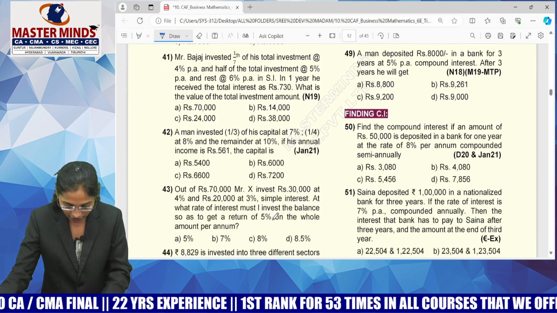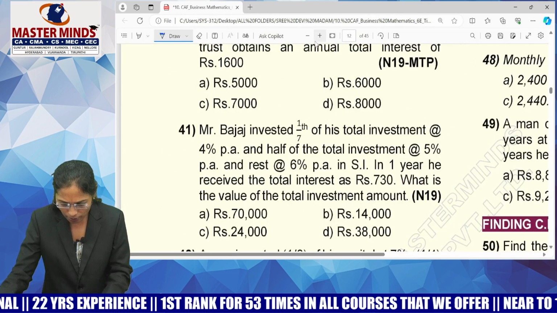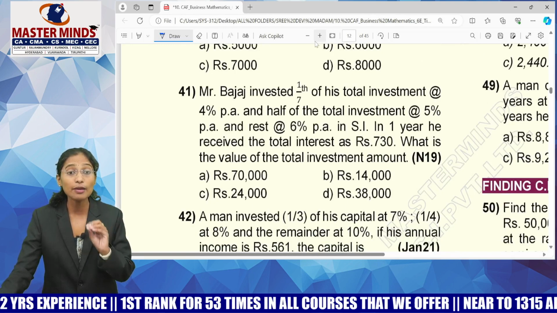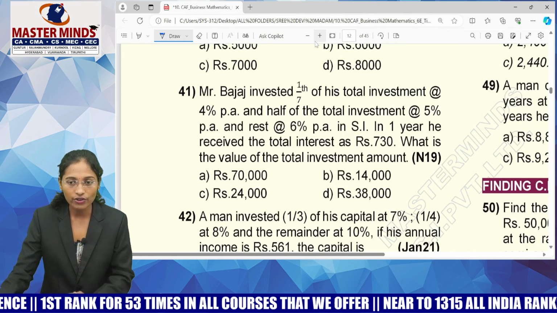Try to understand. Now, look at MCQ number 41. This is where most of the people waste a lot of time in solving this MCQ. I'll tell you a very simple trick to solve these kinds of MCQs, guys.